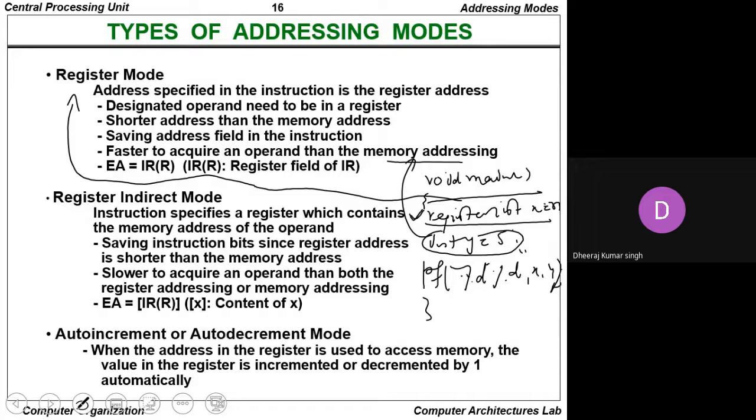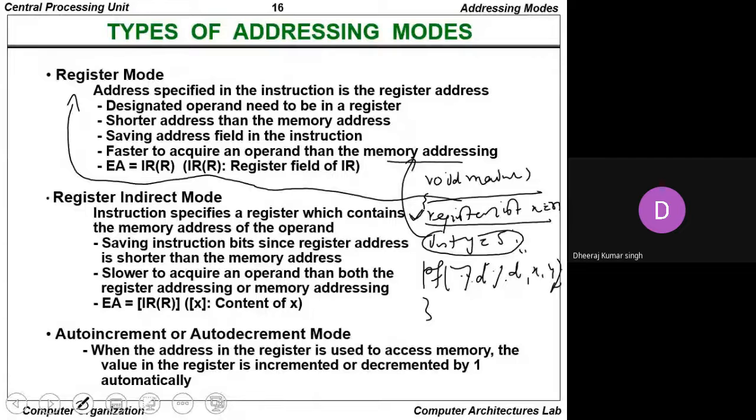Next is auto increment or auto decrement mode. The PC register, the program counter, generally contains the address of the next instruction, and the address of the next instruction can be calculated as the address plus 1, so we shift to the next cell, or minus 1, so we shift to the previous cell.